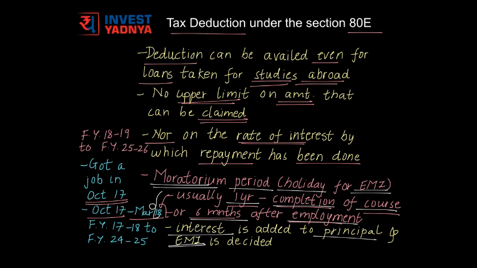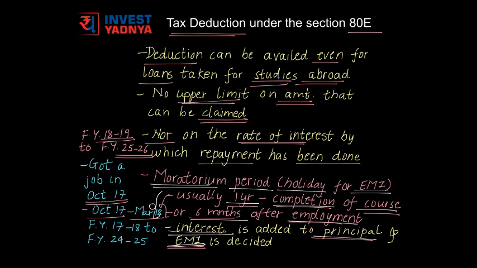Now, if you avail this moratorium period, the interest accrued in this duration would be added to your principal and an EMI would be decided, which you would start paying from April 2018. So the 8 consecutive years for which you can claim tax deduction for the interest paid over your educational loan under the section 80E would be financial year 18-19 to financial year 25-26.